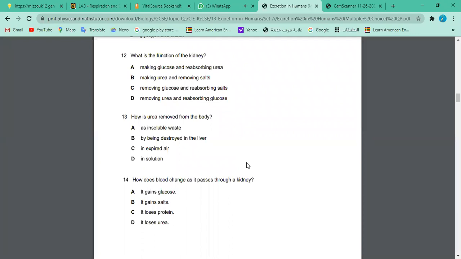Why not the other options? It's saying insoluble, but it is dissolved in water. Yeah, so how is urea removed from the body? First of all, keep in mind why this is not an answer. A, insoluble waste. If I say this is not an answer, you would say in a split second, yes, this is wrong. Why?